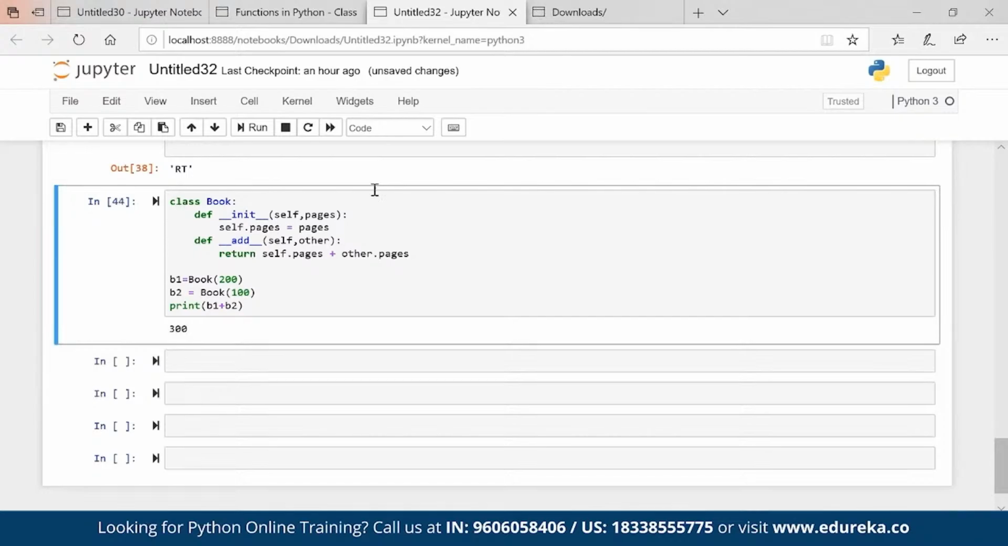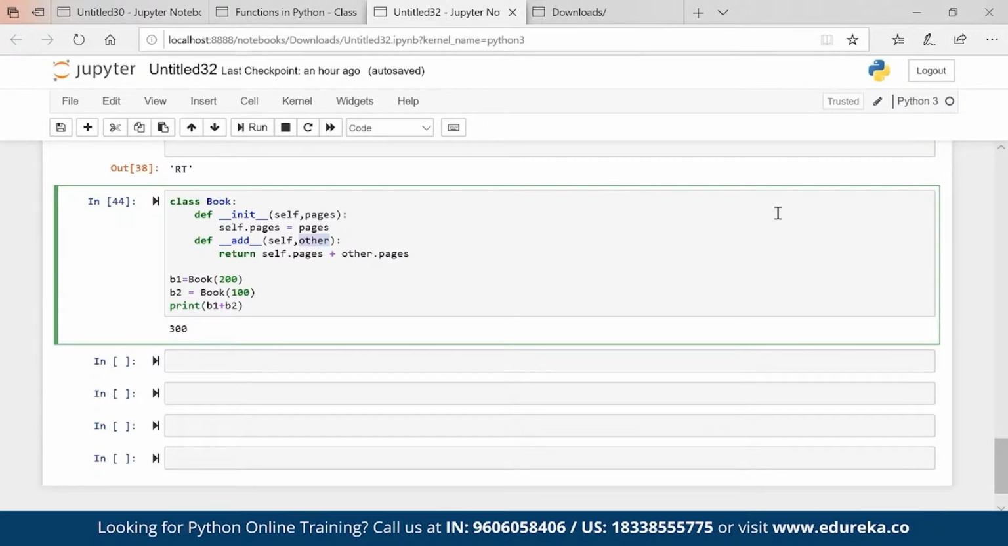If I execute, you see we are getting 300. So basically what happened? B1 goes to self, B2 goes to other, and it is summing up the values. I can put anything here. You can put any name. Edureka, you can put, no issues. So that is how you can add multiple values as well, using two objects as well.